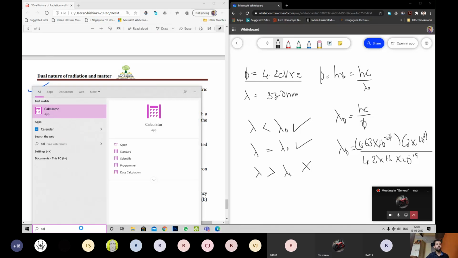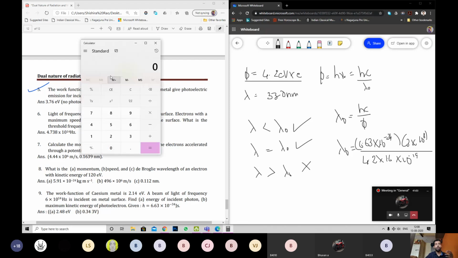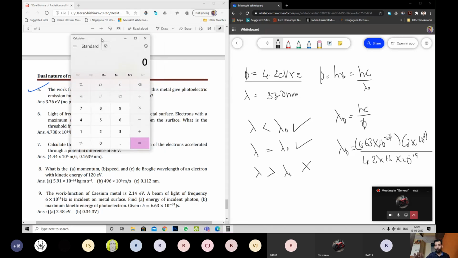Some mistake you have done. We'll see. Please tell me step by step, or I'll tell the values and we check. Our value should be 10 to the power minus 7. Into 3 equals so and so. Divided by 4.2 equals so and so. Divided by 1.6, value is 2.959. Correct. Now the powers of 10: this is 34 plus 8.